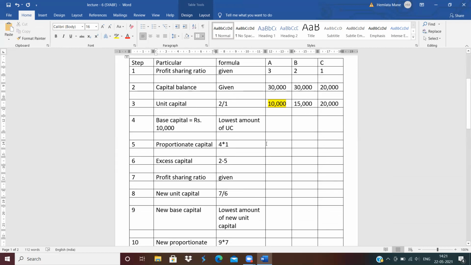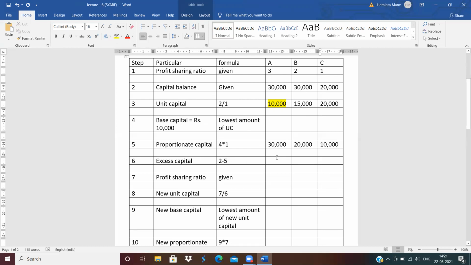Next, fifth stage is proportionate capital. How to calculate the proportionate capital? Base capital multiplied by the profit sharing ratio. The base capital amount is 10,000. 10,000 into 3, 30,000. Then 10,000 into 2, 20,000. Then 10,000 into 1, 10,000. Clear? How to calculate the proportionate capital? Base capital is 10,000, multiplied by the ratio of 3, 2, 1.